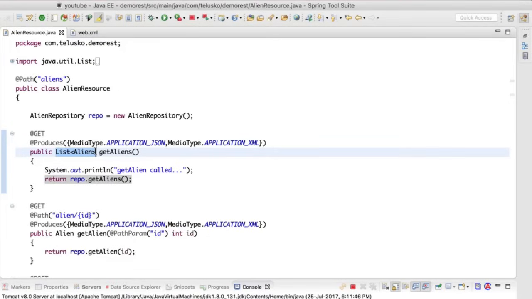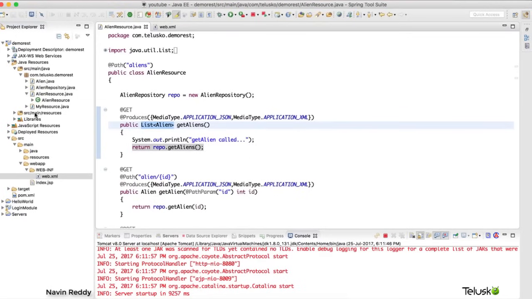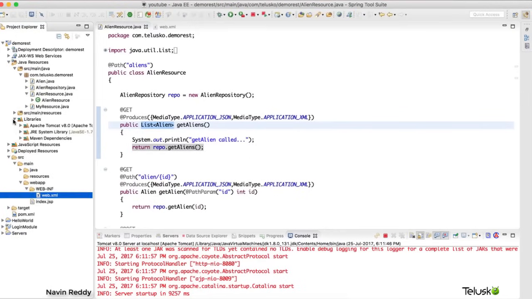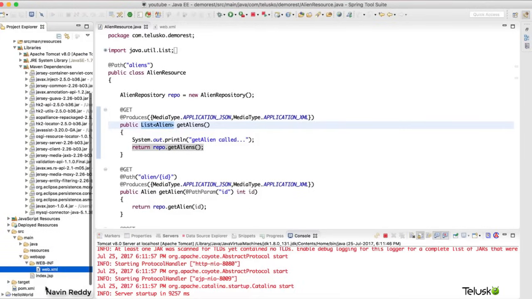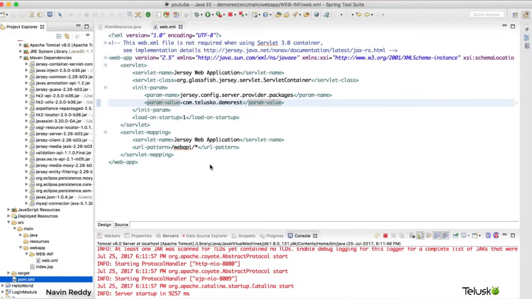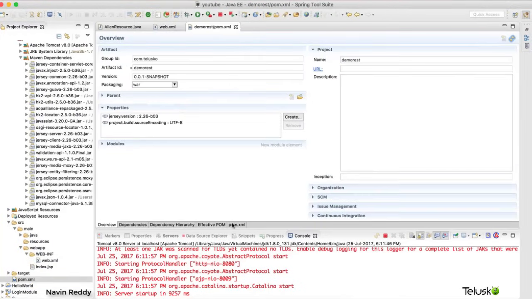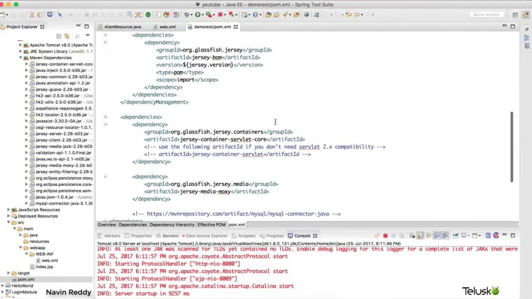Okay, but the question arises, how will it convert your object into JSON format? So we don't have to worry about that. Now, if you remember, in your libraries, we have added one of the dependencies. Instead of opening this, we should be opening the POM XML file. In this XML, we have seen there are some dependencies using which you can convert. And luckily, we have Jersey here.